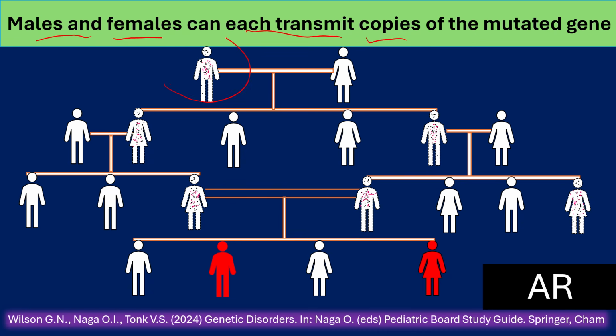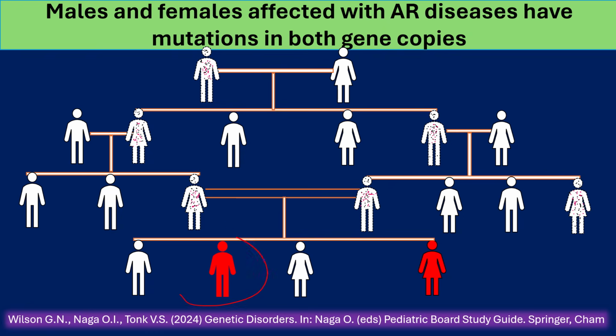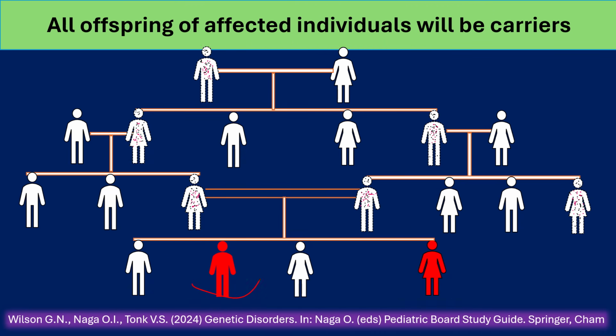For example, this is a boy who is a carrier transmitting the mutated gene to a girl, and this is a girl transmitting the mutated gene to a girl. Males and females affected with autosomal recessive diseases have mutations in both gene copies. Each one of those is carrying two affected genes. All offspring of affected individuals will be carriers.